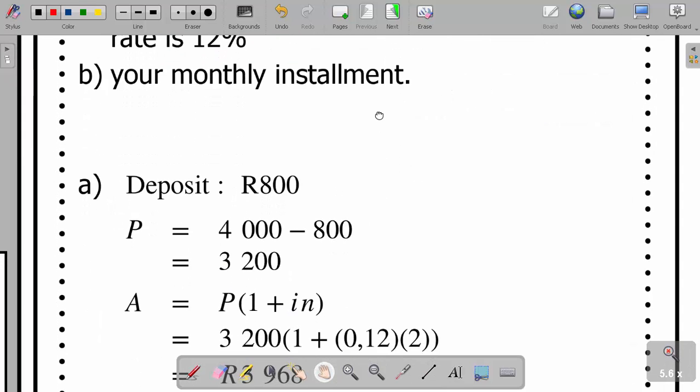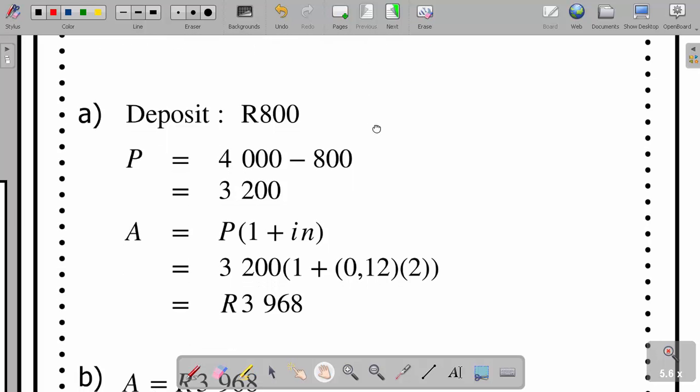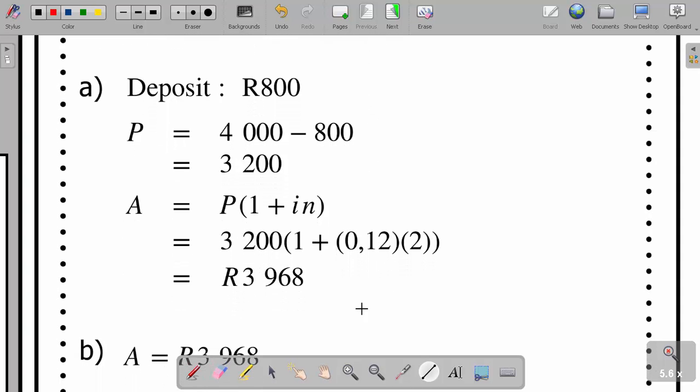Okay, so now don't forget that our deposit was 800 rands. So that 800 from the 4,000, you have the 3,200. Now this money is for the loan. Because of that, it must accumulate some interest. That's why we're using the simple interest formula here. Meaning that we are going to have our P at 3,200, and then they gave us the rate here. Then after 2 years, it's going to accumulate to 3,968. Okay, so this is the amount which you're going to pay besides the deposit.